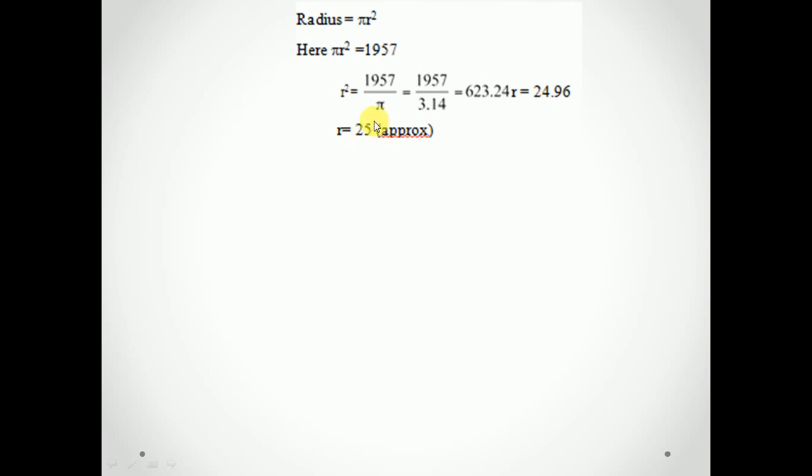You can take 25 mm, 25 centimeter, 25 meter, 25 kilometer, any of these. For our purpose we will take 25 mm, that is 2.5 centimeter. So the radius of this pie chart is 25 mm.